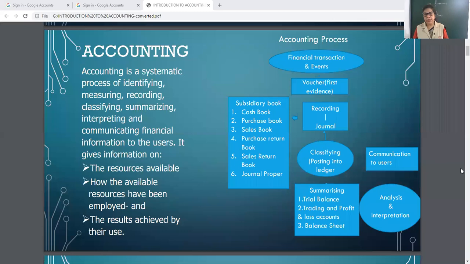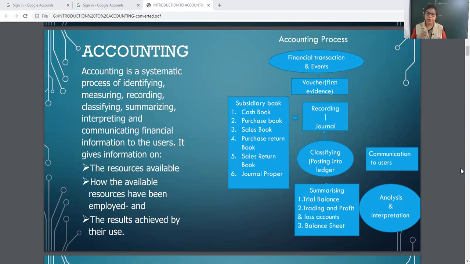It is generally of 4 types. Single column cash book: a cash book which contains only a cash column. Then double column cash book: cash book contains cash column plus bank column.